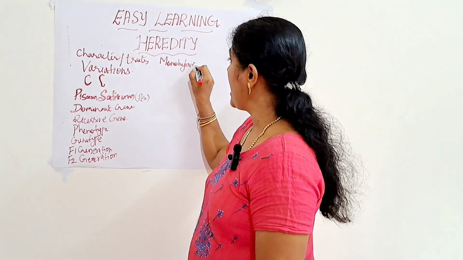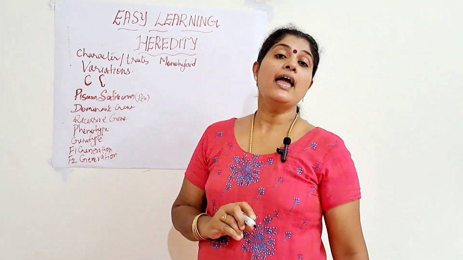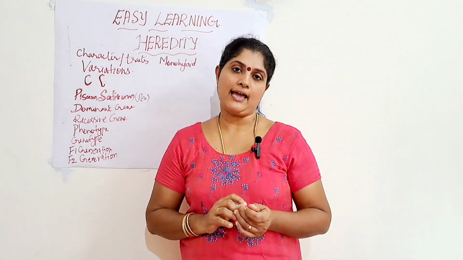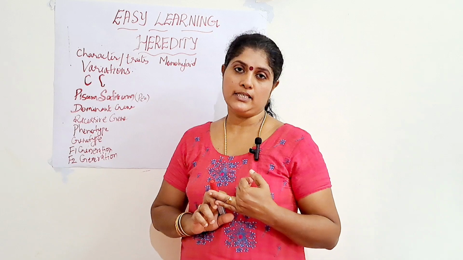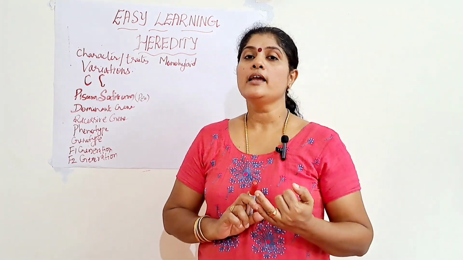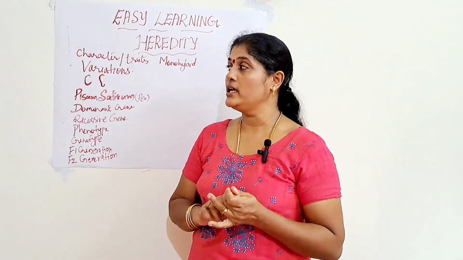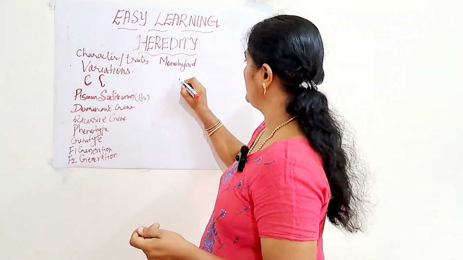Monohybrid cross. And in the second experiment, he selected two contrasting characters. One is the color of the seed and the other is the shape of the seed. So since two characters are involved in the experiment, it is known as the dihybrid cross.